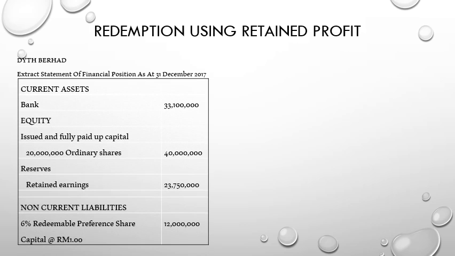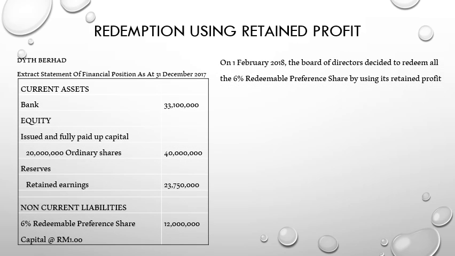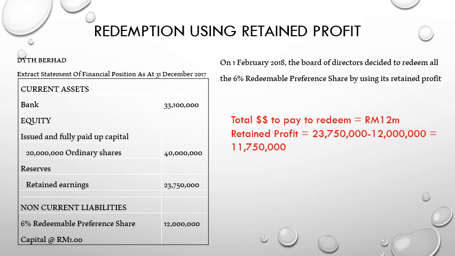So the redemptions using retained profit. Okay, we use the same example. So if we redeem the 6% preference share using retained profit, again the total to redeem is 12 million because we look into the value of redeemable preference shares, and we need to deduct from the retained profit 23,750,000, deduct 12 million, so it becomes 11,750,000 if we use the retained profit.